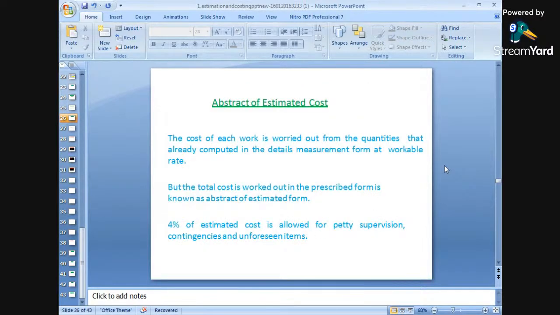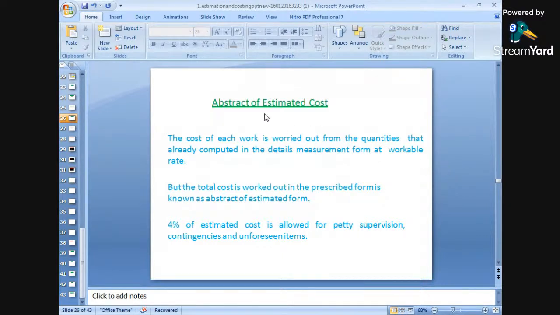Next is the abstract sheet. We have seen the estimate in detail; there are two things to be considered. First is the measurement of the quantities. In the proforma I have shown, we have to feed the measurements, the data, in LBH form, that is the length, width, height form. Number two, the quantities we have calculated in that particular measurement sheet, the same quantity will be taken and included in the abstract sheet to find out the cost of that particular item of work.